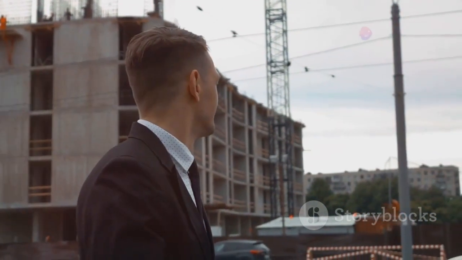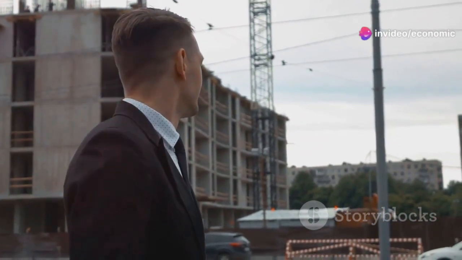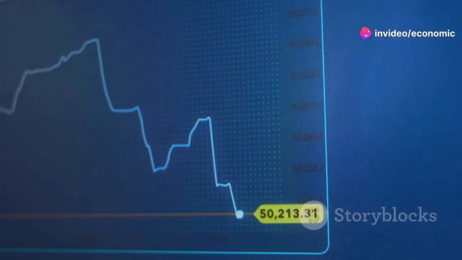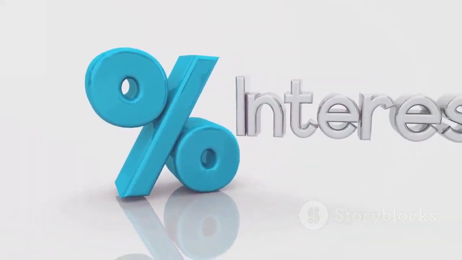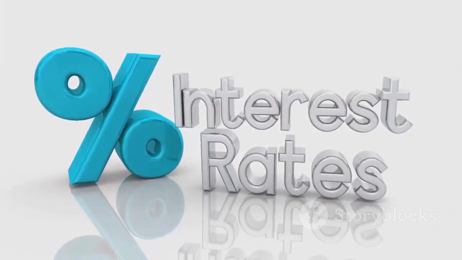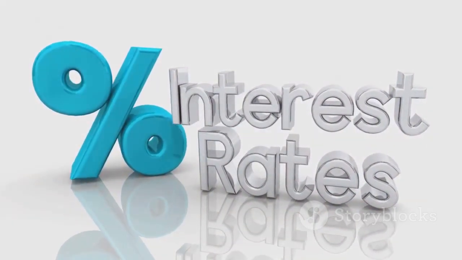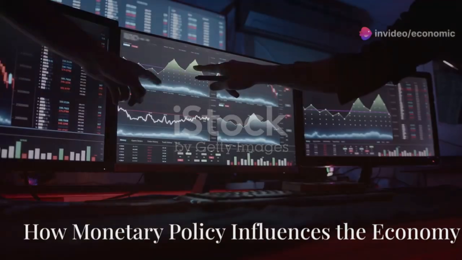Conversely, higher interest rates discourage investment. Businesses may postpone projects. This decrease in investment can slow down economic growth. The effects of interest rates on investment are a key channel through which monetary policy influences the economy.